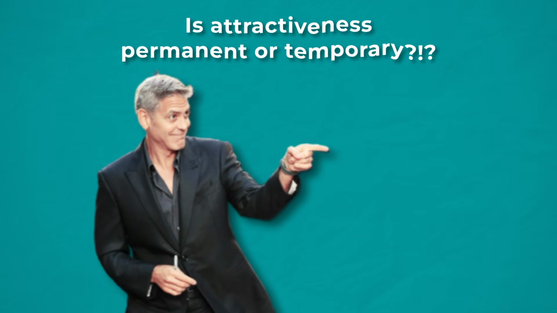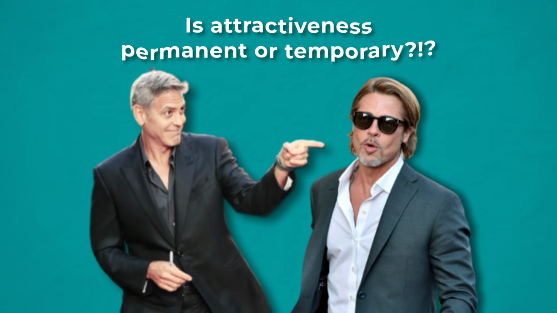And then same with bueno, a temporary form of being a good person is attractiveness. This doesn't work for me logically, right? And we could argue that, say for George Clooney or Brad Pitt, that their attractiveness is a fairly permanent feature. So I hope you can see with these examples that the key is to let go of logic as much as possible and simply practice each sentence as you build your knowledge of these verbs.